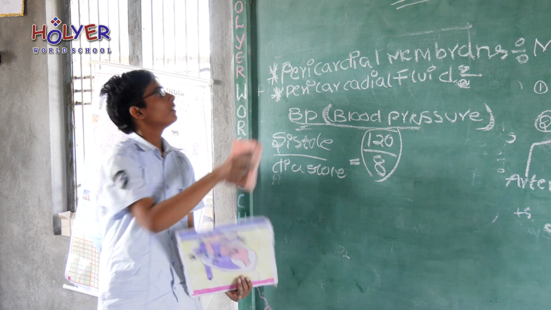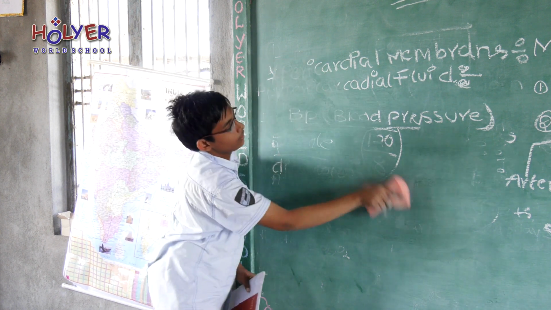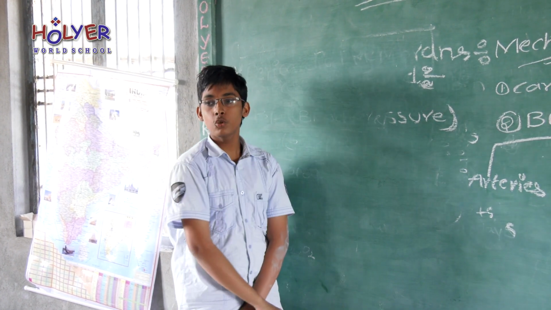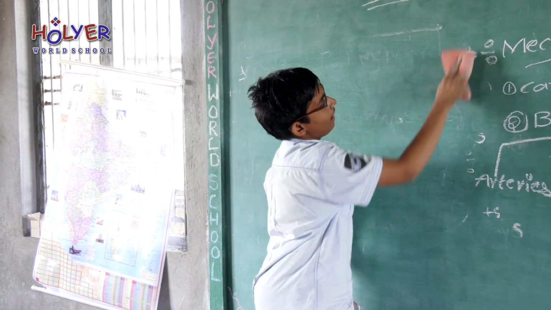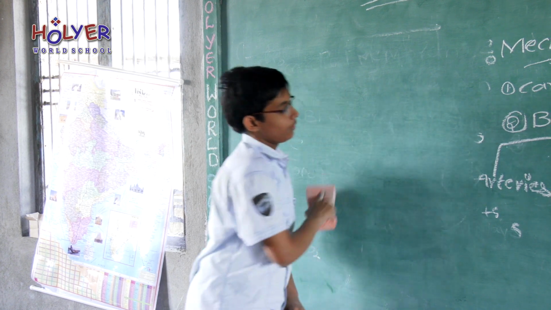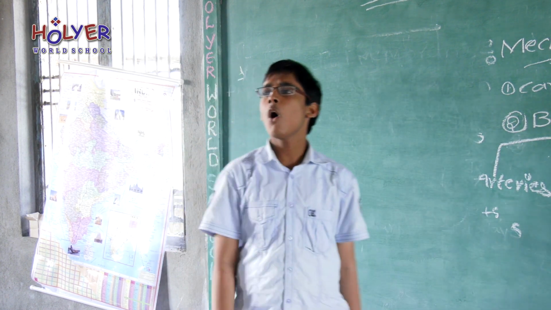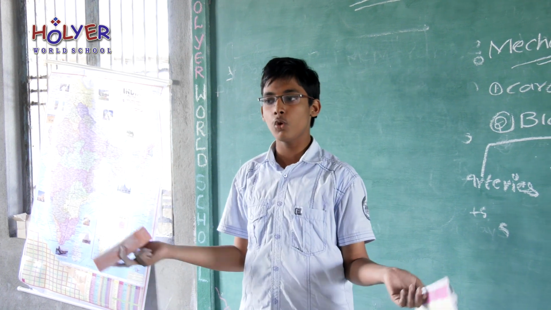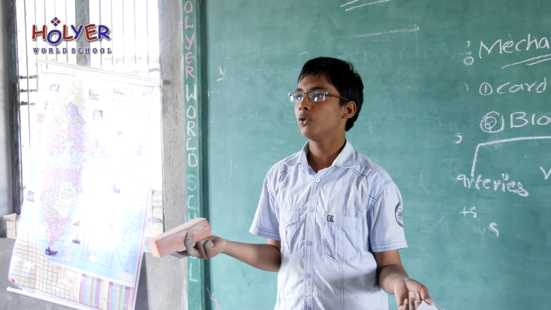Next, some scientists who invented instruments. In olden days, when the heartbeat was measured, there was no stethoscope.